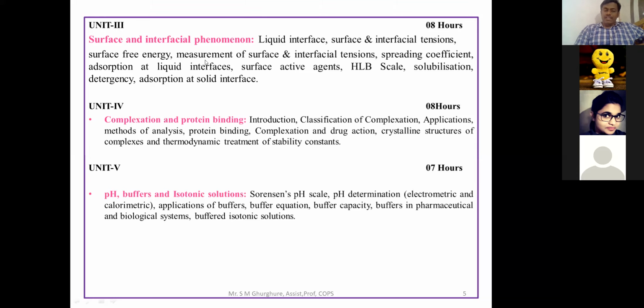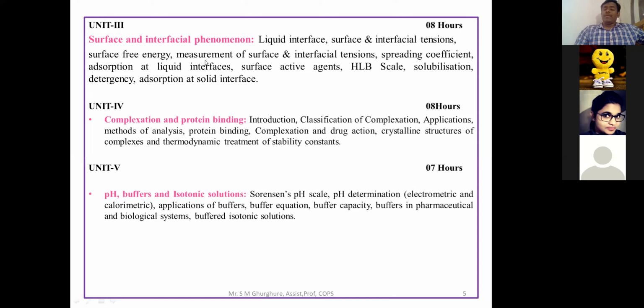Then afterwards, next point, measurement of surface as well as interfacial tension. There are different methods which are used to estimate the surface tension as well as interfacial tension. Now there are different types of equipment. One is the capillary rise method. It is used to determine the surface tension for the liquid dosage form.